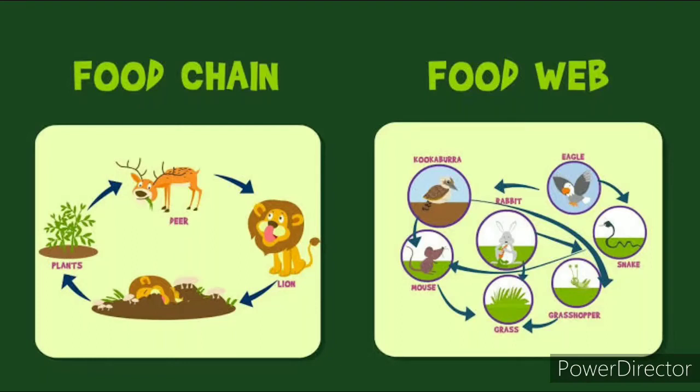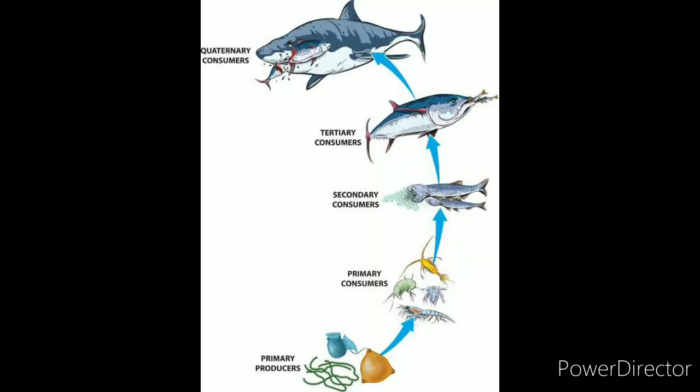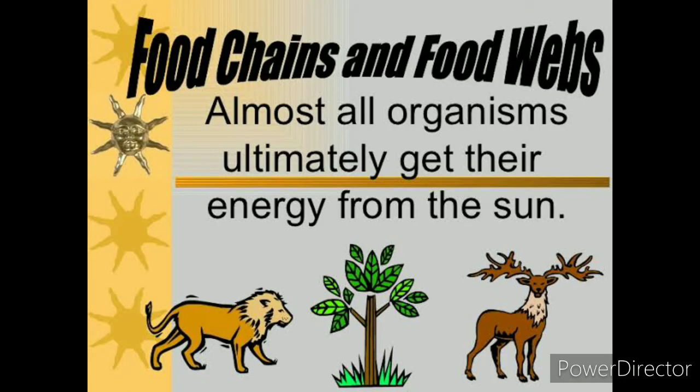Today, in this video, we shall see what is a food chain and what is a food web. As you know, we have studied the feeding relationship between organisms. So, the feeding relationship between organisms in an ecosystem can be called the food chain or food web prevalent in that ecosystem. So here we will study about food chains and food webs.